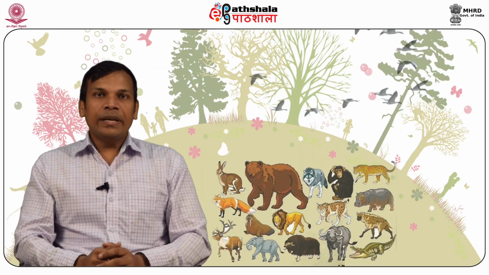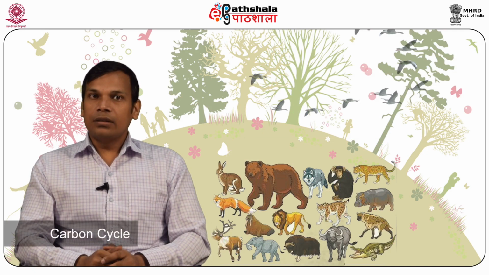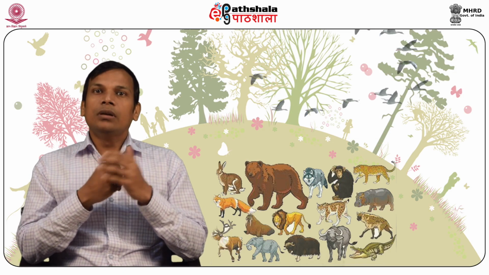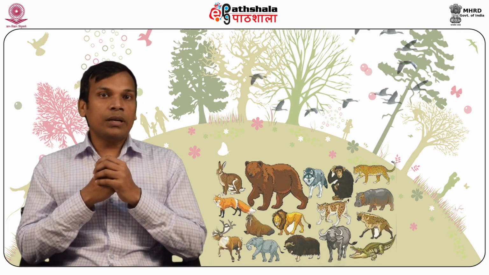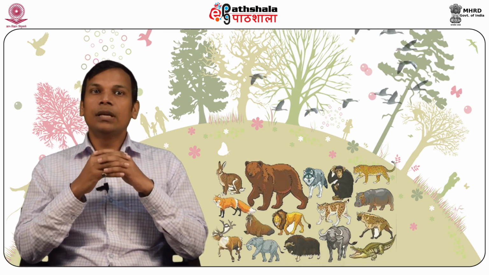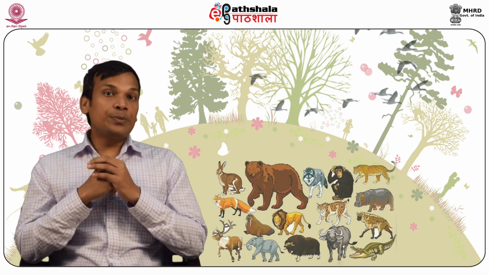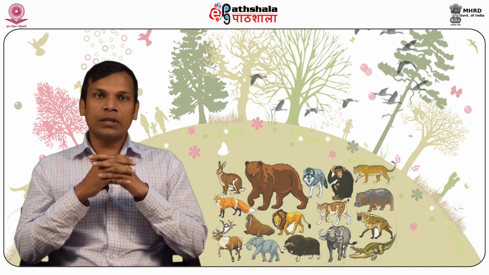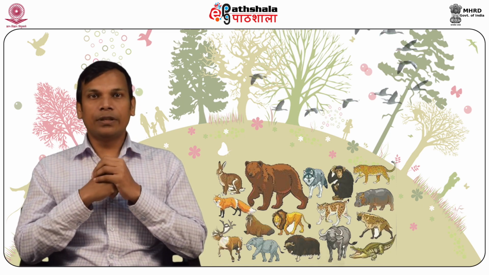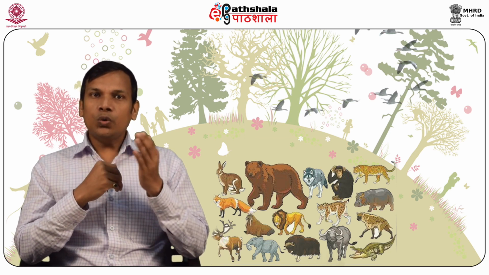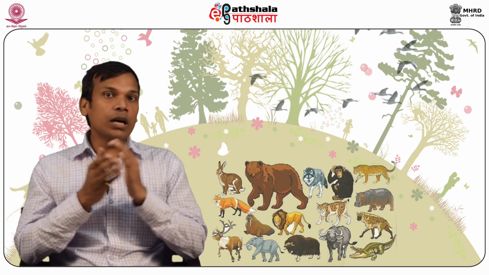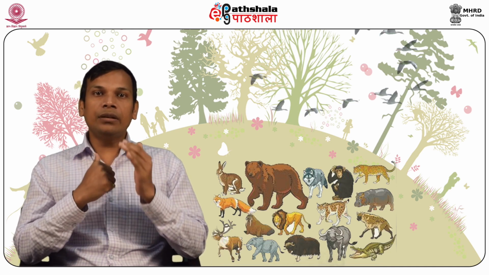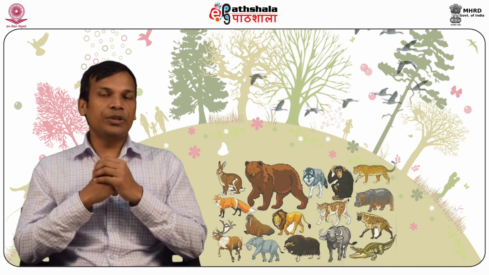Impact of human activities on carbon cycle. The burning of fossil fuels like coal and wood releases a large amount of carbon dioxide into the atmosphere. Cutting of trees that absorb carbon dioxide causes a further increase of carbon dioxide in the atmosphere. The above two activities add more carbon dioxide into the atmosphere, which results in the increase of Earth's average temperature.